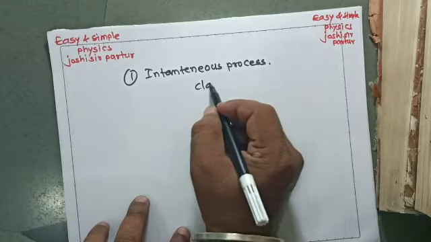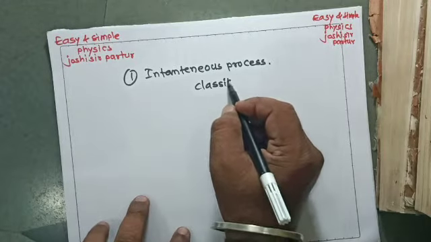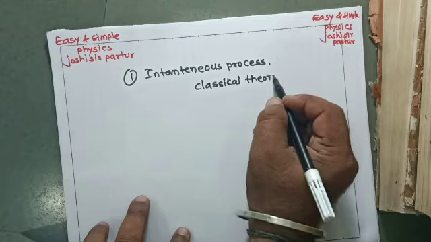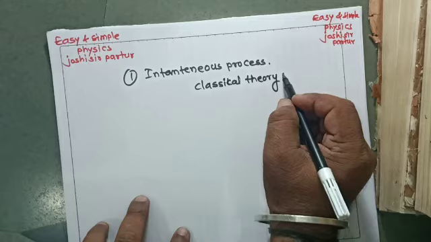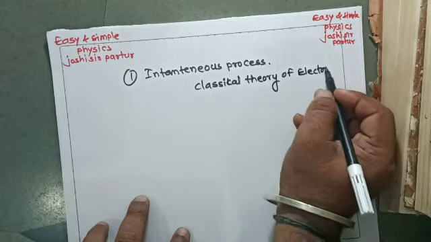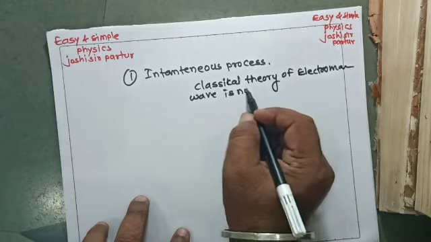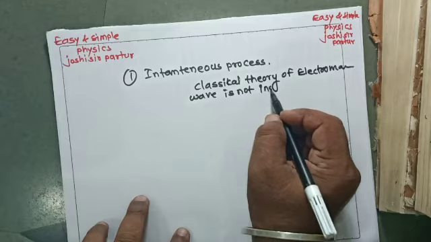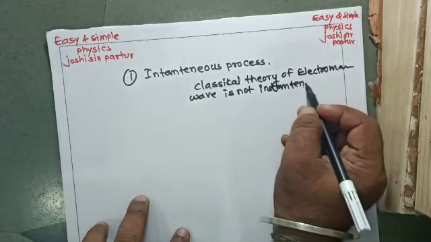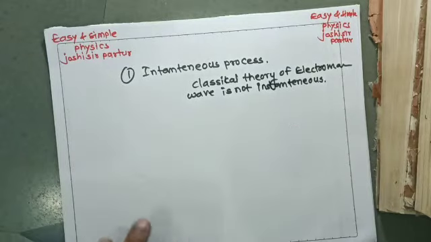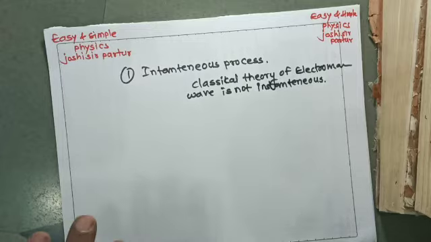This means the classical theory of electromagnetic waves is not instantaneous. The classical electromagnetic theory of radiation is not an instant process, as compared to the photoelectric effect.